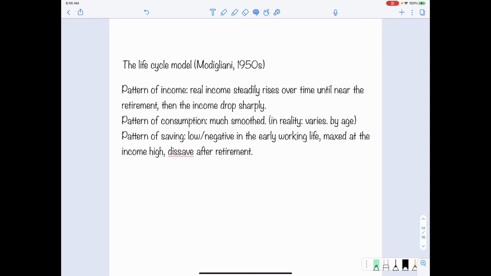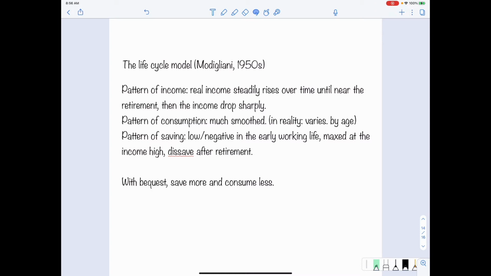We assume that the saving will be low or even negative in the early working life and then max out when the income is high, and then the individual will de-save after retirement. So then, given these assumptions, we want to look at how the consumption and saving behave over the lifetime for an individual. But for sure, here we assume there's no bequest. If bequest is allowed, then the individual will save even more and consume less.